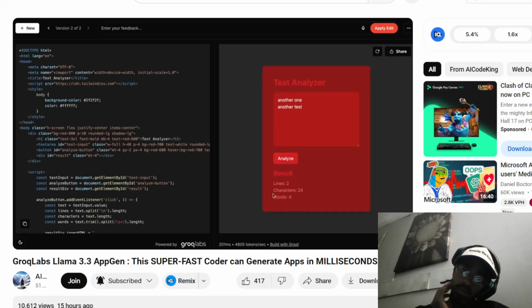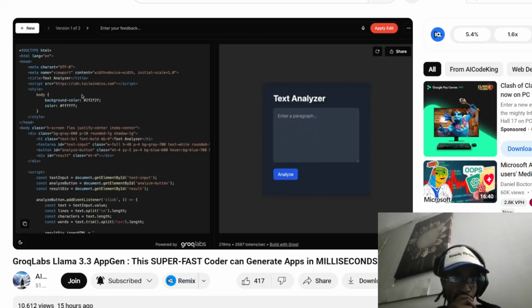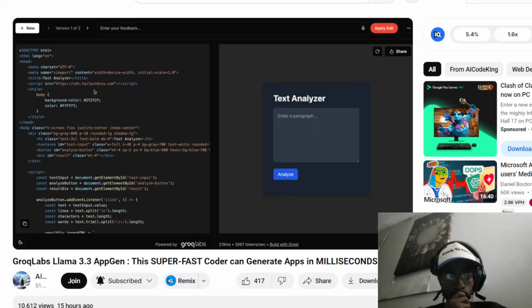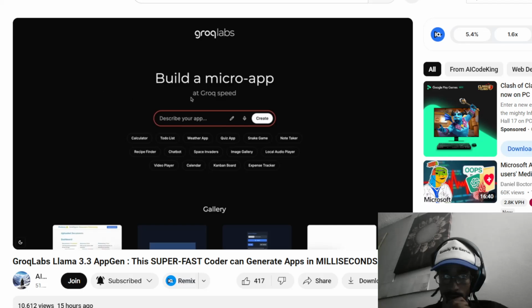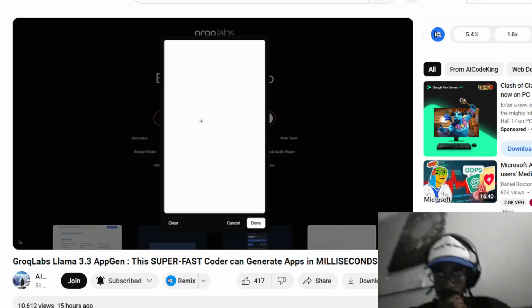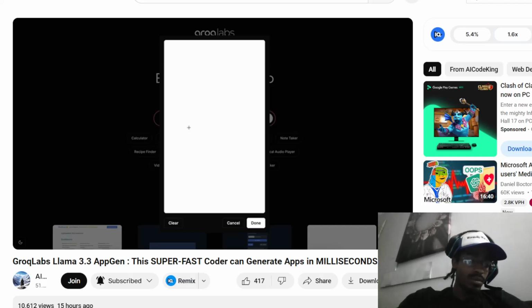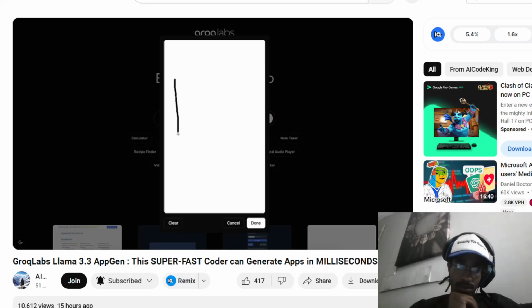Apart from that, we also have the option here to go back and forth between versions. So, you can easily revert back if you think you messed something up. Now, let's also try out the mockup feature that they have. Let's hit this new button here. Now we can just hit the edit option here. Once we do that, it will open up this modal and we can create a simple mockup here.